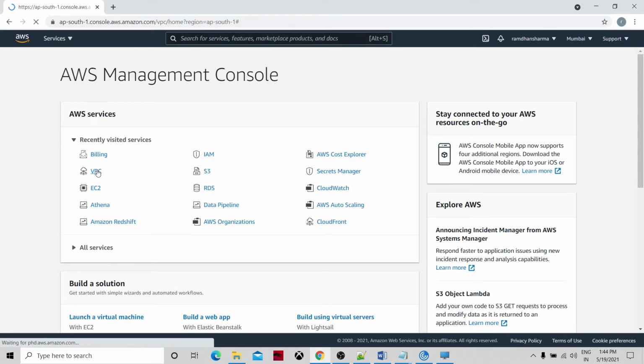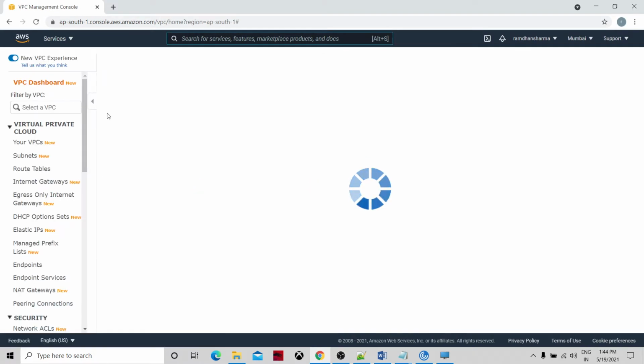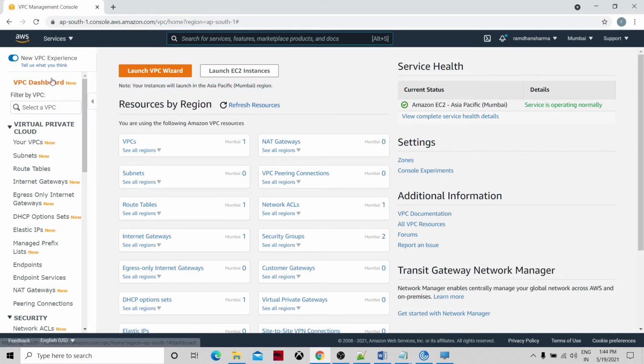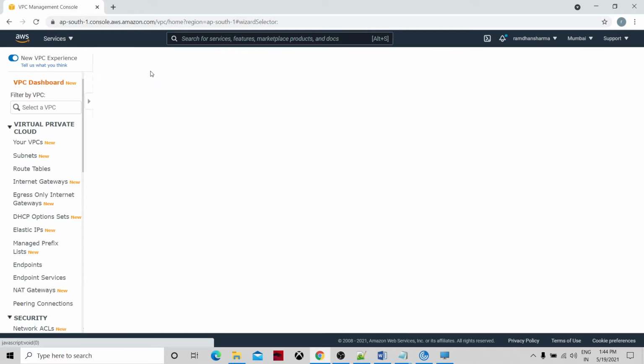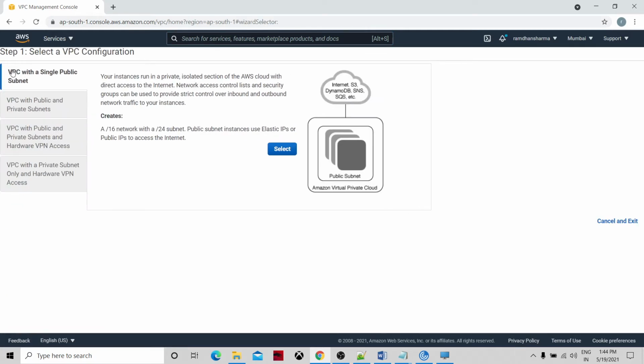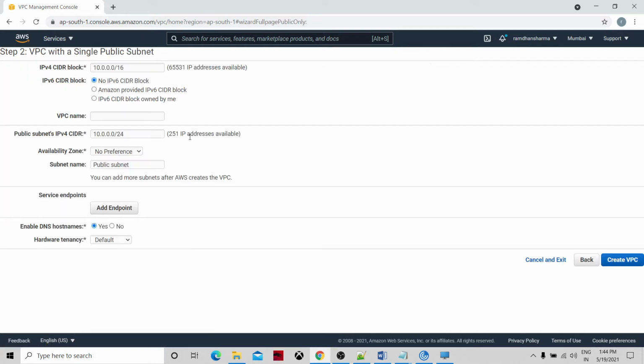First of all, we are going to create a VPC. So I'm in the VPC dashboard. Launch VPC wizard. It will have four options. I'm going to select the first option, which comes with a single public subnet. So let me give my VPC the name test. This is my VPC's name, and this is the public subnet IPv4 address.